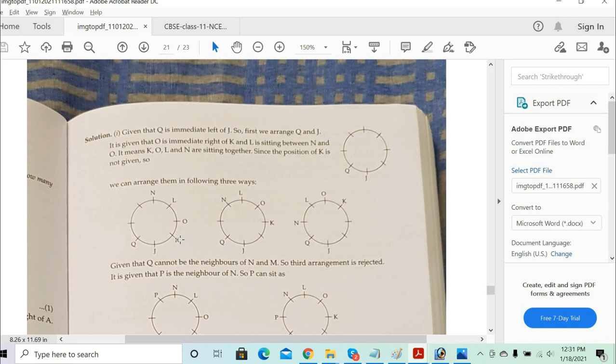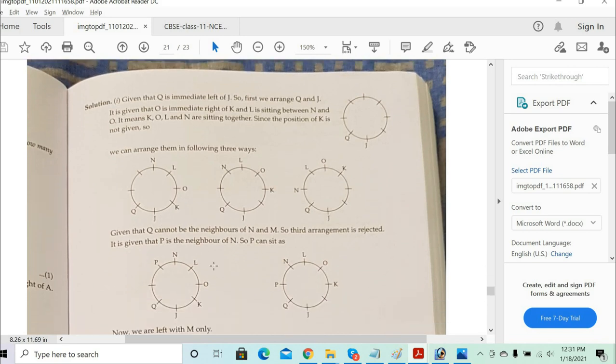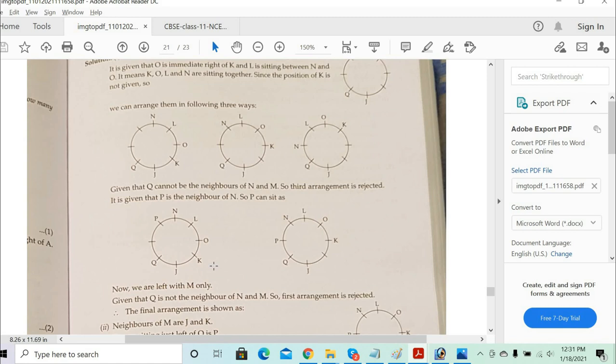But the position of K, O, L, N can be different, and all the possible combinations we need to check. There can be no space between J and K, or there can be one or two spaces between the J and K. These are the only two left out points being given to us. Correct?